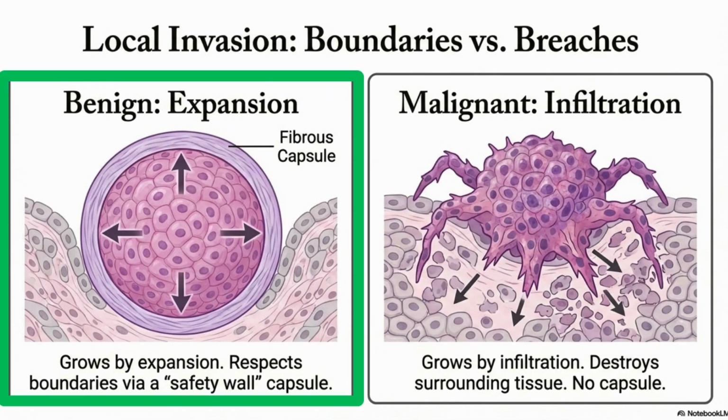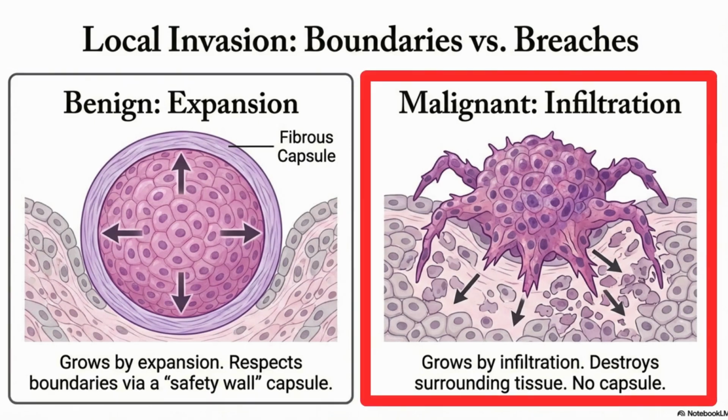Local invasion. Benign tumors grow by expansion and usually have a fibrous capsule, the safety wall. Malignant tumors grow by infiltration and destruction. They don't respect boundaries.